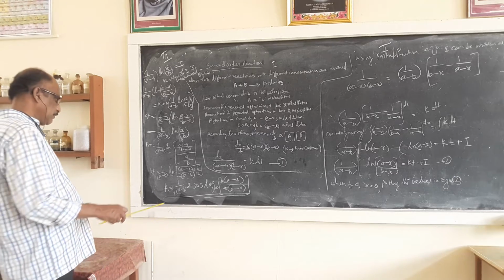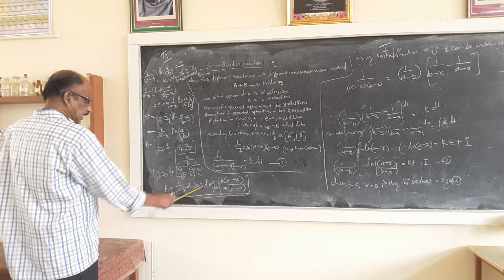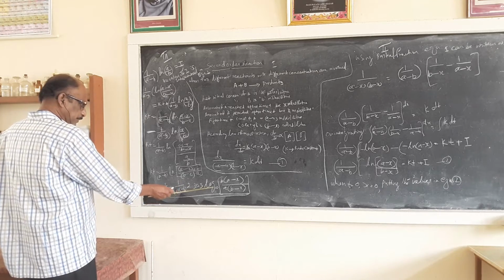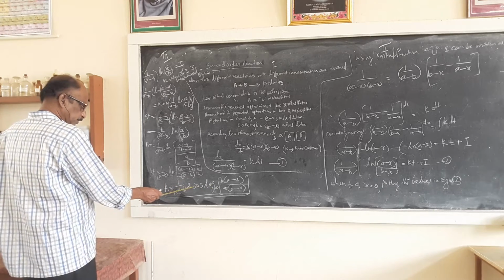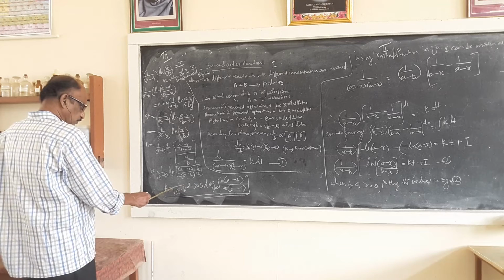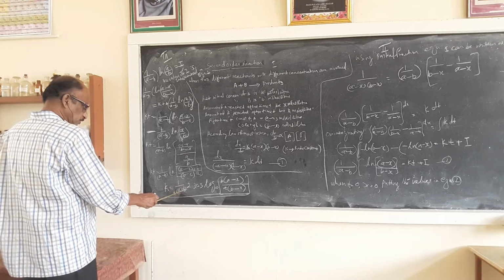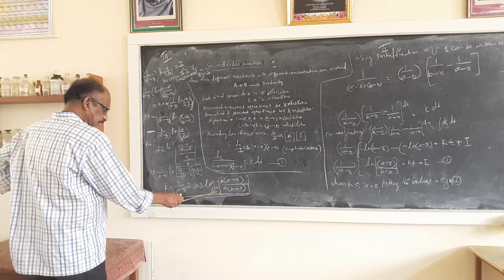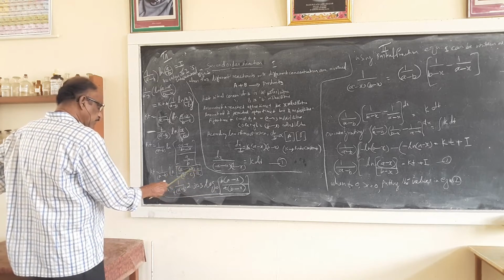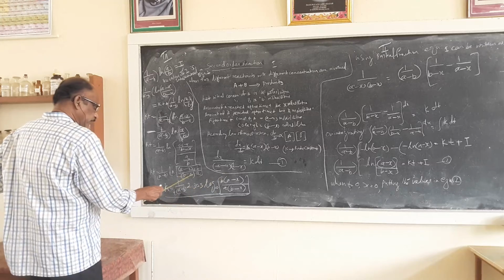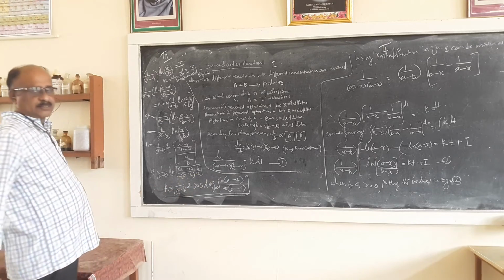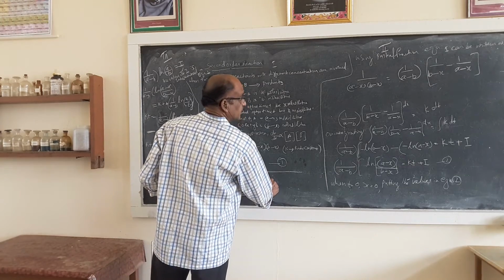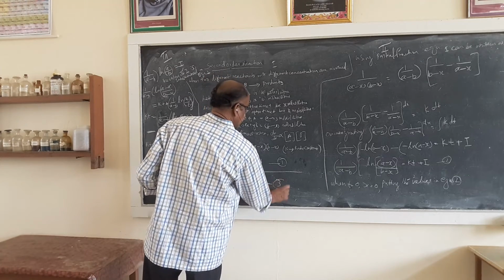You have to convert everything to standard logarithm, that is base 10, so 2.303 multiplication is needed. So k is equal to 1 divided by t into a minus b into 2.303 log base 10 of b into a minus x divided by a into b minus x. So this is the ultimate equation. This is equation number 3.